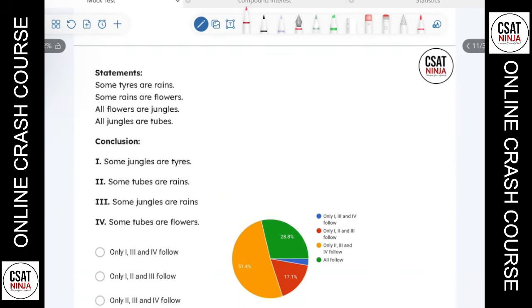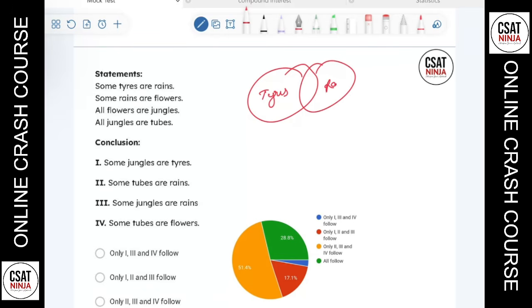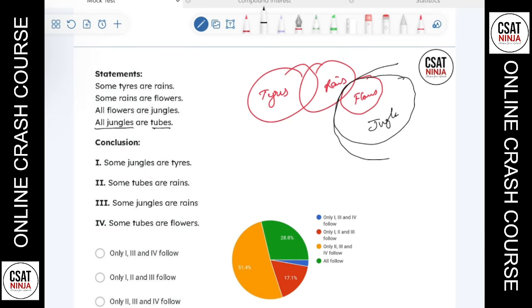Let's go to the next question, which is again syllogism. Some tires are wrens. That means there is some area shared between tires and wrens. Some wrens are flowers. That means there is some area shared between wrens and flowers. All flowers are jungles. That means all flowers should be inside jungle. All jungles are tubes. That means all jungles should be inside tubes.